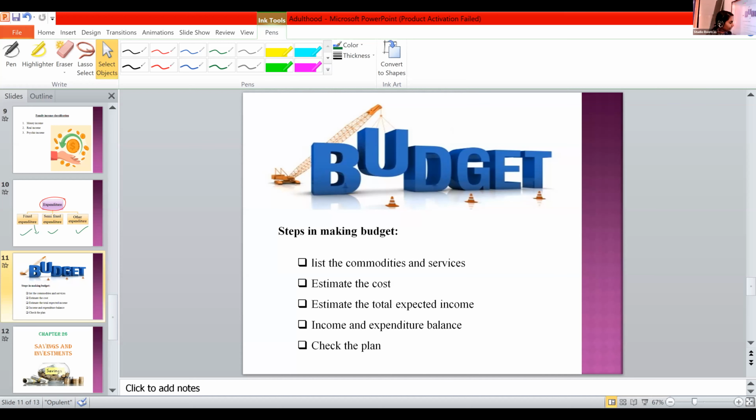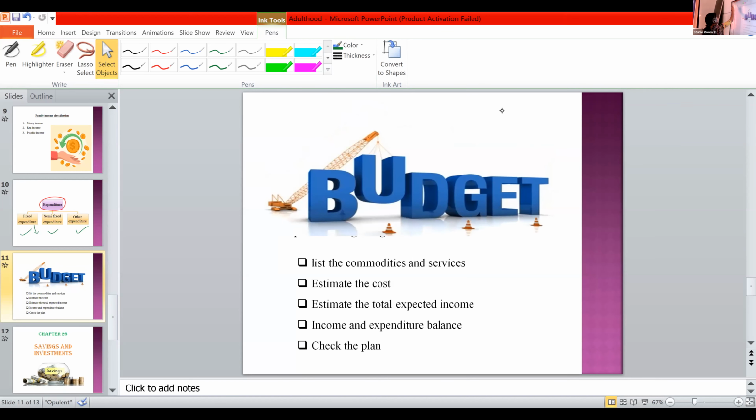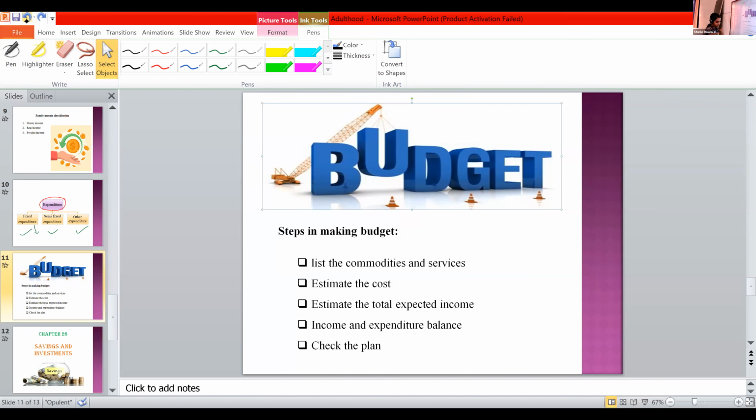Next topic. We already learned what a budget is. Budget means, what is the definition for budget? It's a plan for future expenditure. Budget is a plan for future expenditure for a specific period of time.